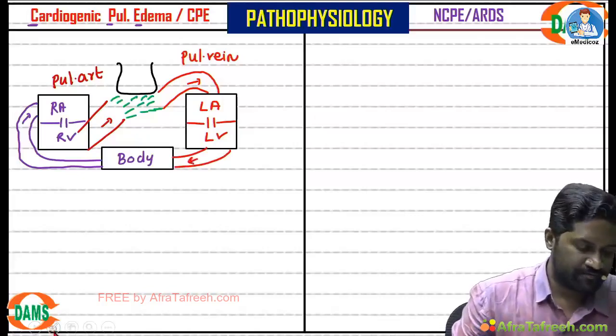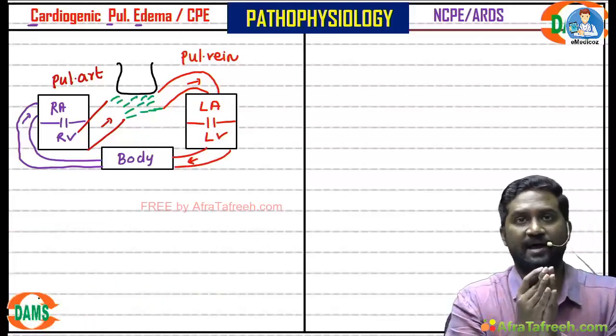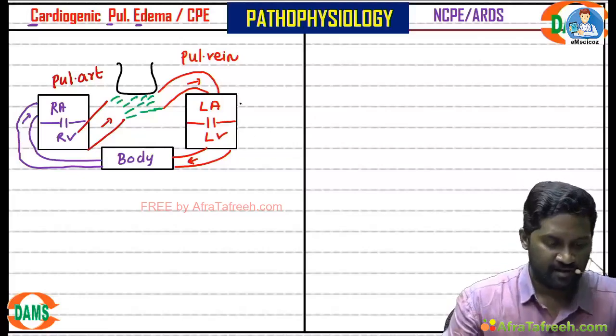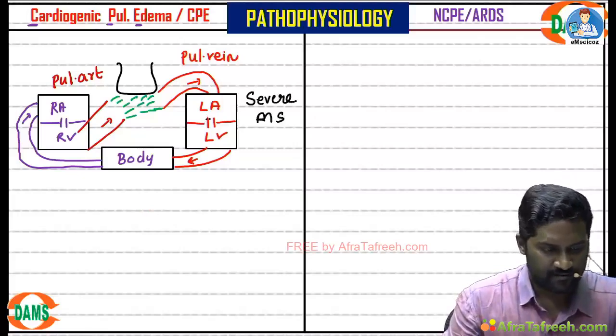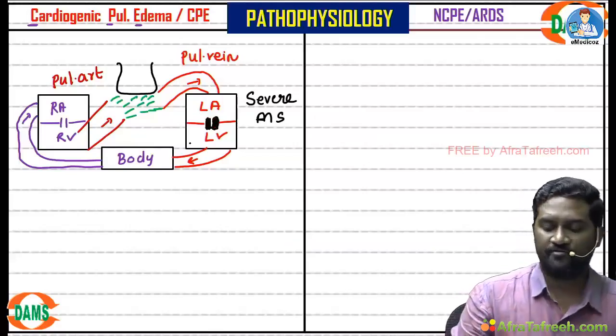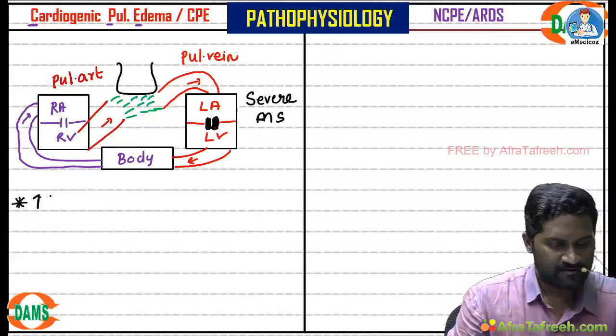Like I told you, for development of cardiogenic pulmonary edema, there should be an active left heart disease. Consider this patient is having severe mitral stenosis. There is narrowing of the mitral valve like this. So whenever there is narrowing of the mitral valve, there will be increased left atrial pressure.